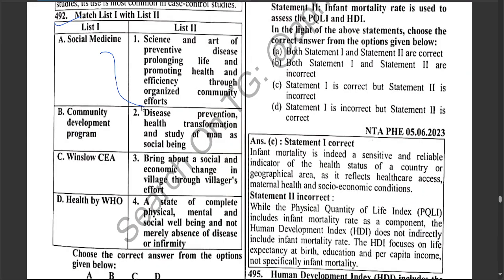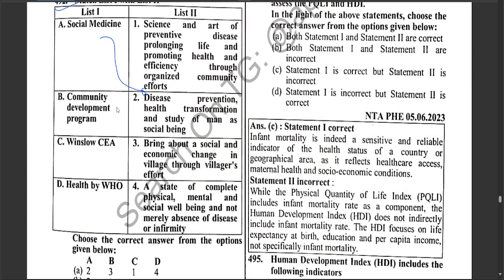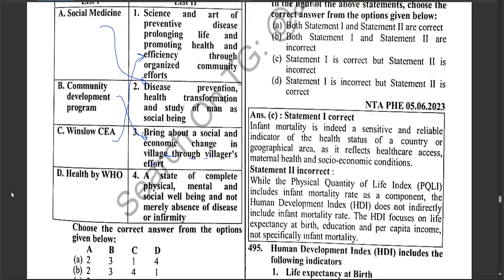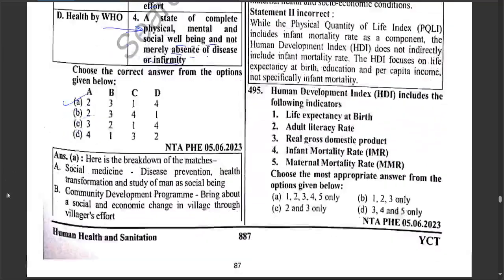Social medicine, disease prevention, health transformation, and study of man as social being. Okay. Next, community development program bring about a social and economic change in village through villager effort. Winslow: the science and art of preventing disease, prolonging life and promoting health and efficiency through organized community effort. Health by WHO, a state of complete physical, mental, and social well-being, and not merely absence of disease or infirmity. Hence, option A is correct.